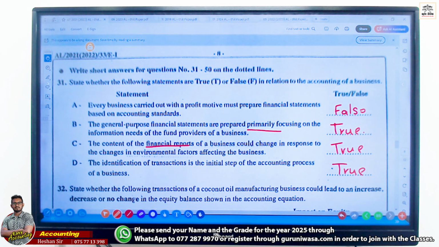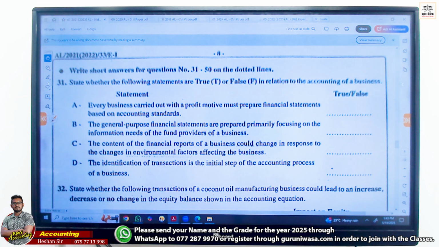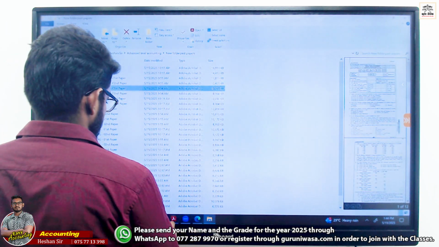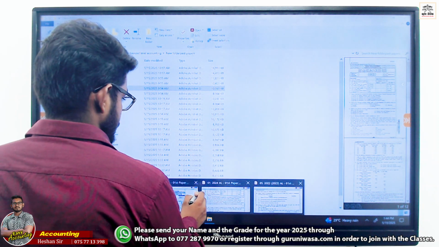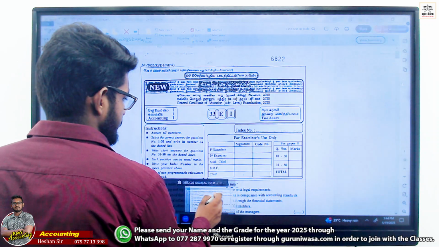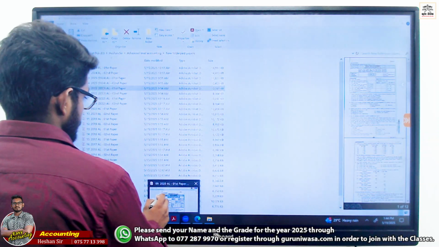All good? Right. 2021 done. From now on, the within brackets ones are not there. Understand?